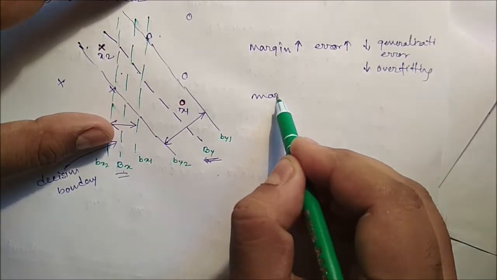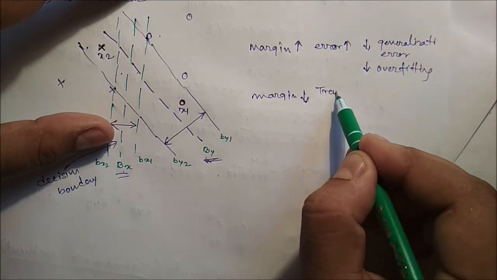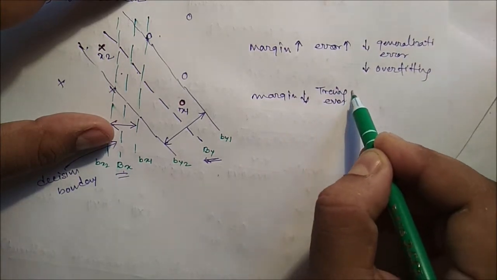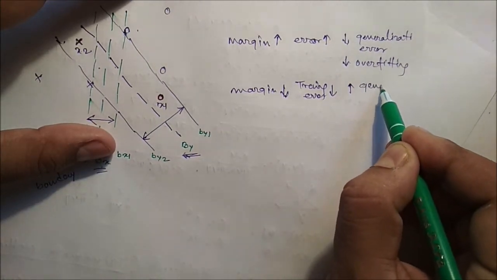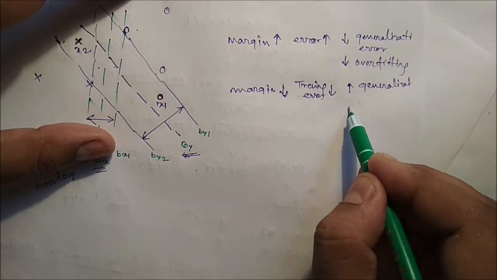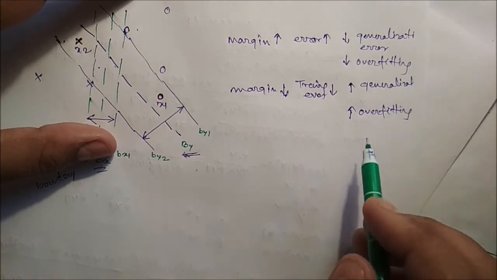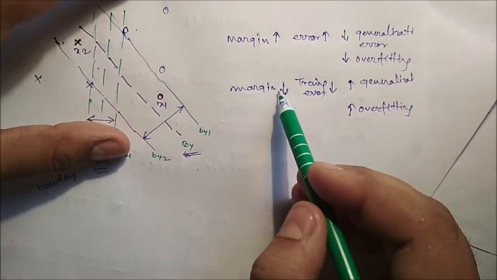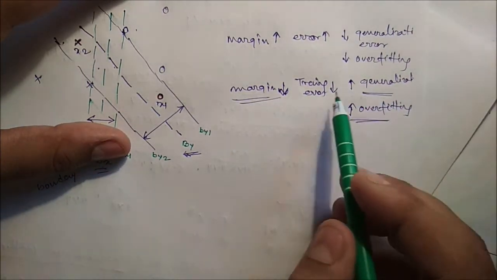Similarly, if the margin is less, that means training error is lesser. Definitely, it increases the generalization error, or it introduces more overfitting. So we have to trade off between margin and overfitting, or generalization error.